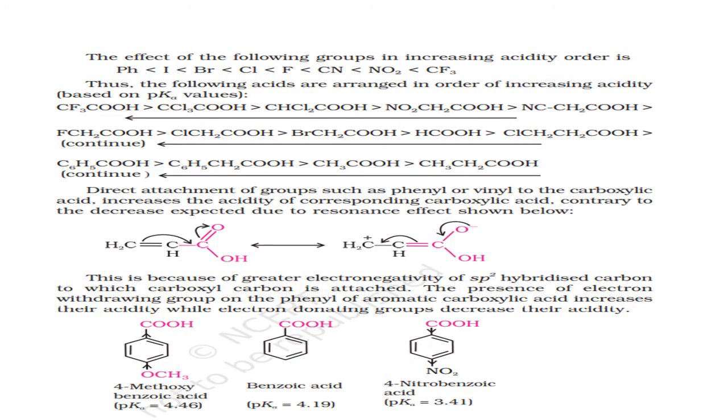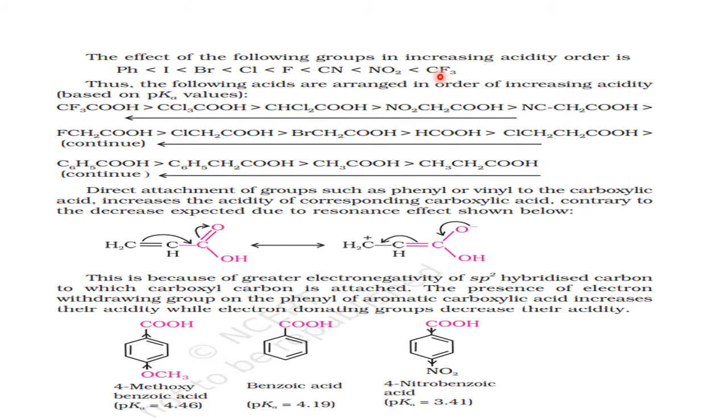Now you please see this chart. This I have taken from the NCERT textbook. These are the groups which can bring acidic character. Most powerful group is CF3. By taking CH3COOH, the simplest carboxylic acid, it is explained here. As the carbon chain becomes longer, CH3CH2, CH3CH2CH2, or CH3CH2CH2CH2 then COOH, the acidic strength decreases.